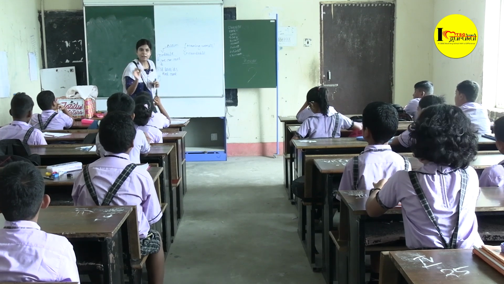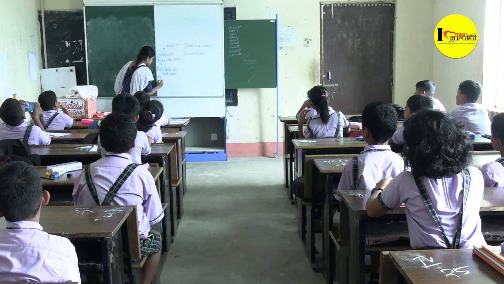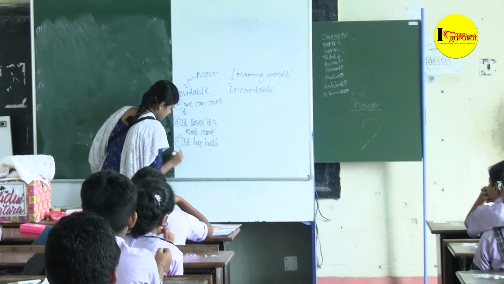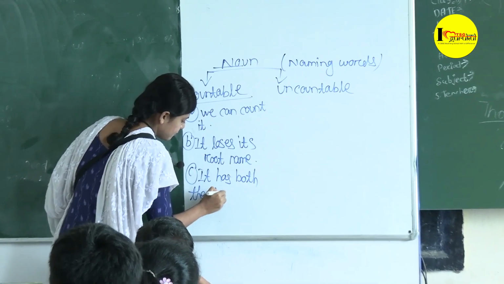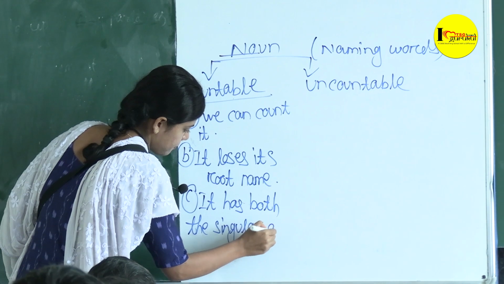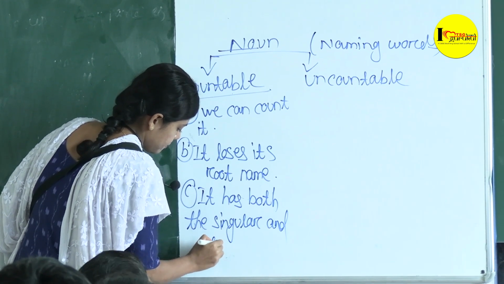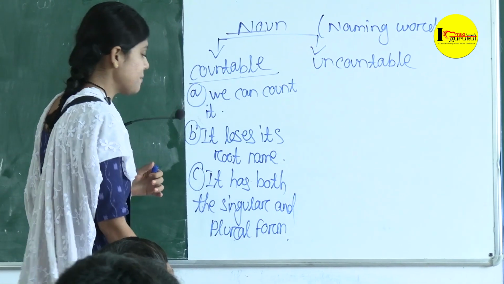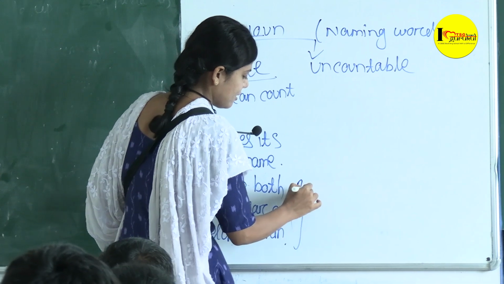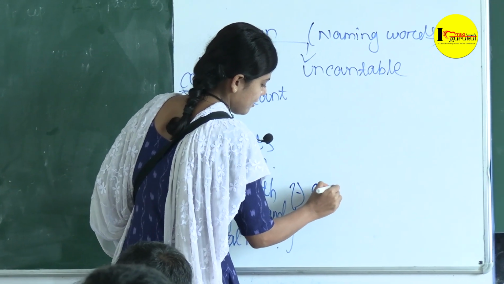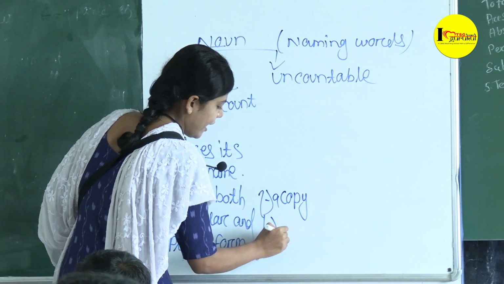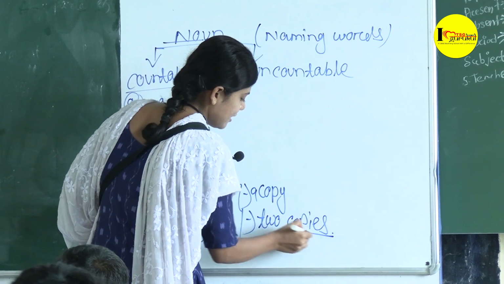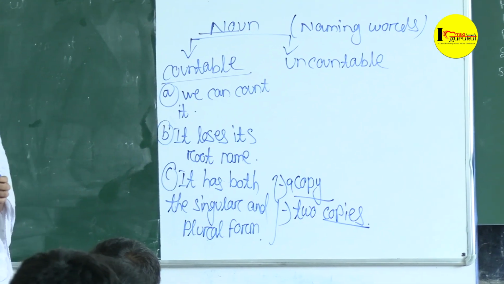Yes or no, children? It has both the singular and plural form. If I write some example, I write here a copy. Here if I write 2 copies. Yes, it is plural and it is singular form.